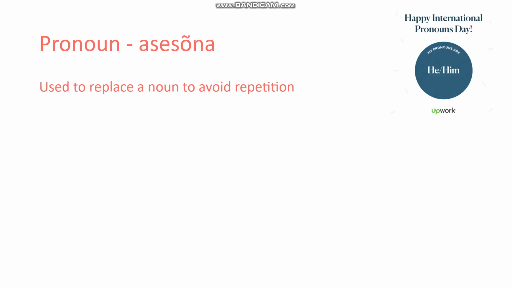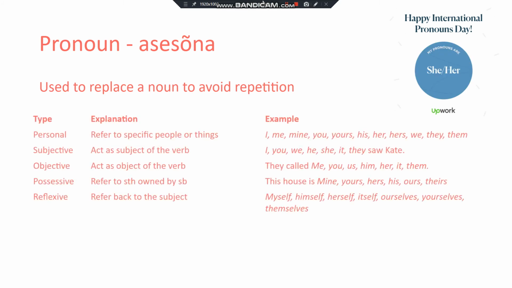Next we have pronouns. So pronouns are used to replace a noun to avoid repetition. This means that it is used to replace a common noun or a proper noun, and it has to have the same meaning, and we have to understand what we are talking about, but we don't want to use the name all the time, for example. So again, there are 5 different types of pronouns.